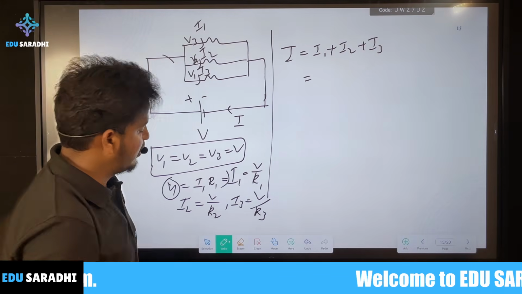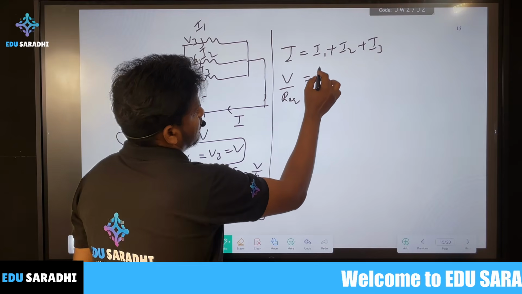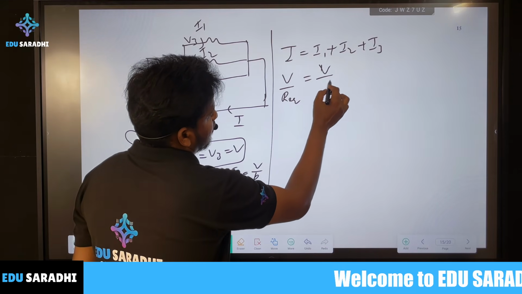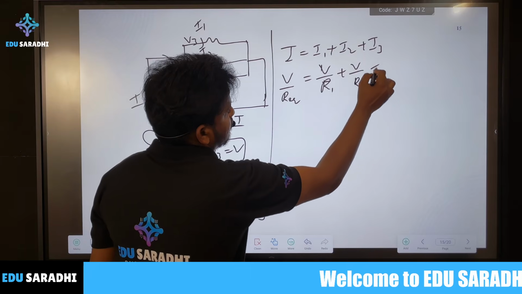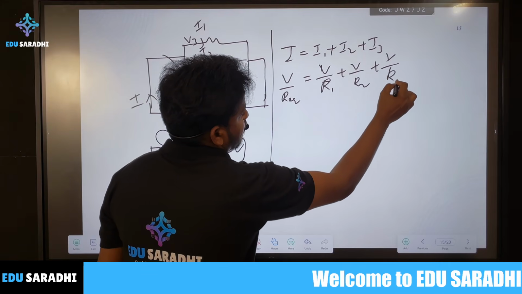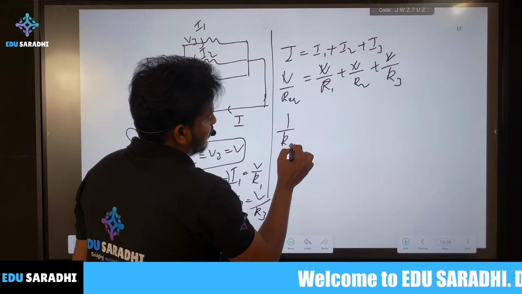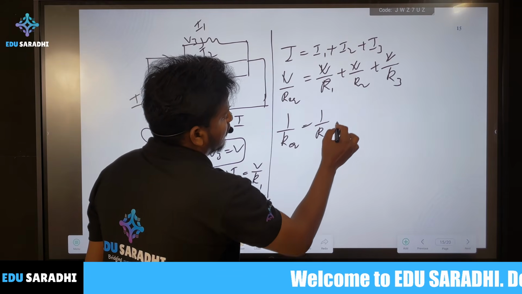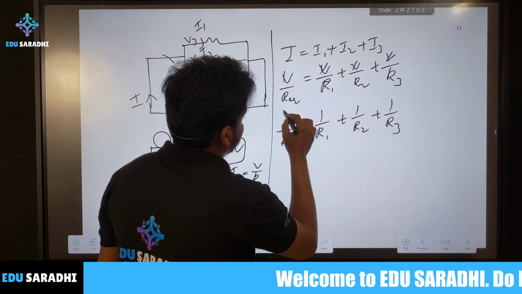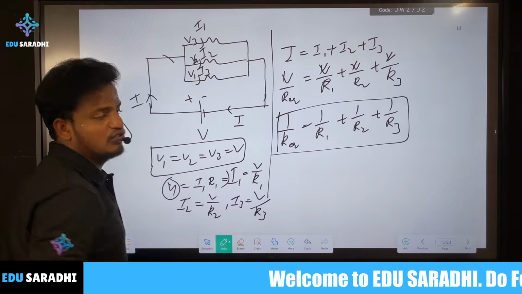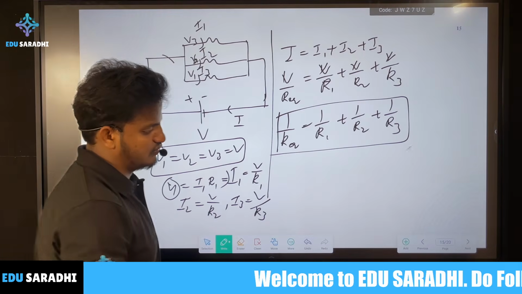Then you can write this one: for R equivalent, it is also V by R equivalent. So V by R equivalent is equal to V by R1 plus V by R2 plus V by R3. Then V gets cancelled: 1 by R equivalent is equal to 1 by R1 plus 1 by R2 plus 1 by R3. So this is the equivalent resistance in the parallel circuit.